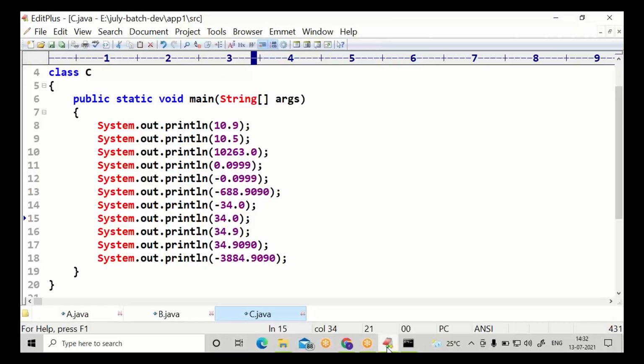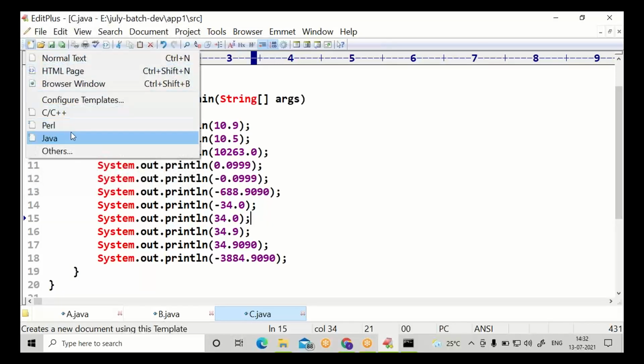Mainly int and double. You know very well about int. Int is a number without a decimal. Double is a number with a decimal. The decimal content can be even 0. A number can be positive. A number can be negative. Two types of numbers, int and double. These are the two literals. Let's move to the third literal.